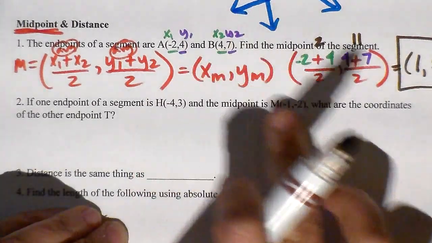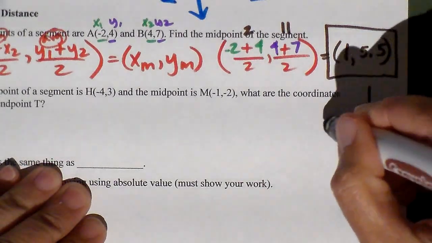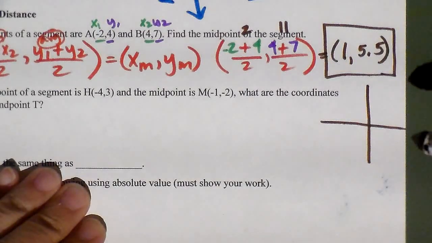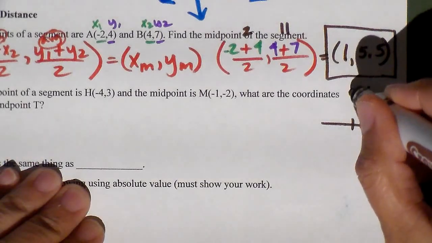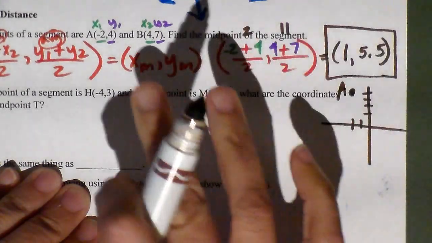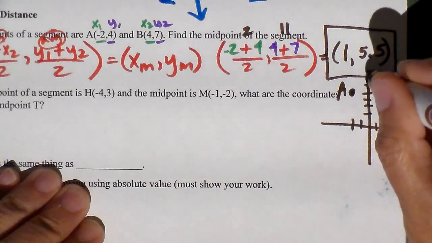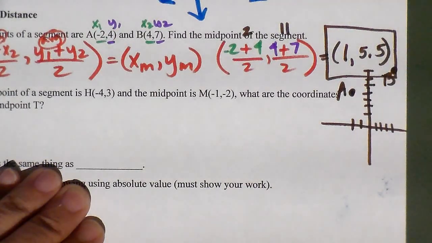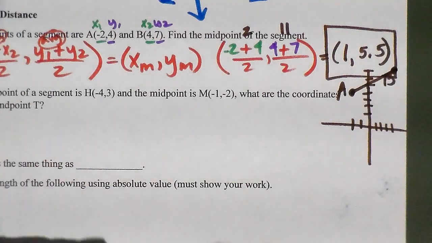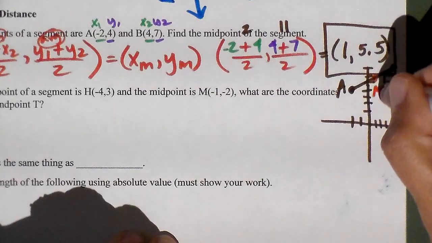If I were to graph these 2 points on the coordinate plane, I could possibly do that over here, but I'm probably going to run out of room. I have -2, 4. So that's where A is located. And then I've got 4, 7 for B. 1, 2, 3, 4. 1, 2, 3, 4, 6, 7. B is up here at 4, 7. The midpoint is going to be exactly between these two points on this line. So I got 1, 5.5. So if I go over 1 and I go up 5.5, that actually looks pretty good, right?